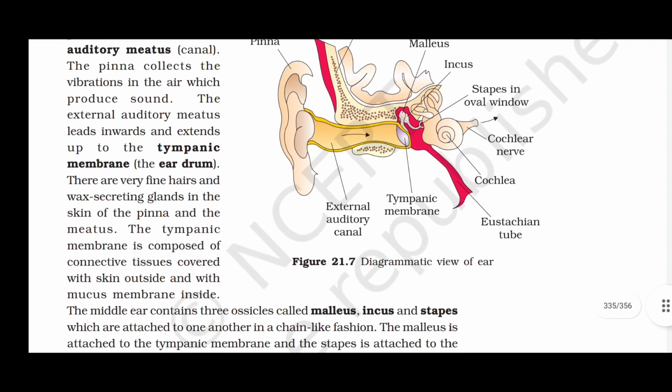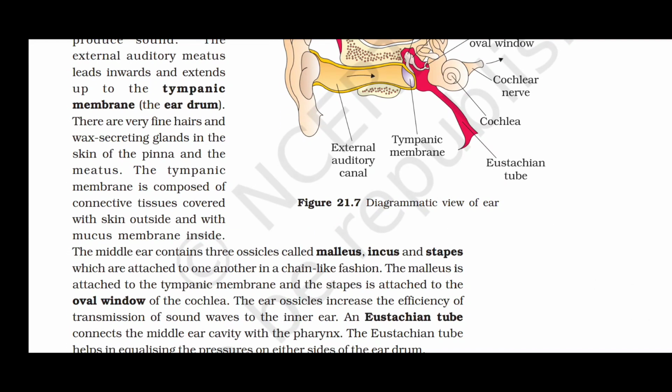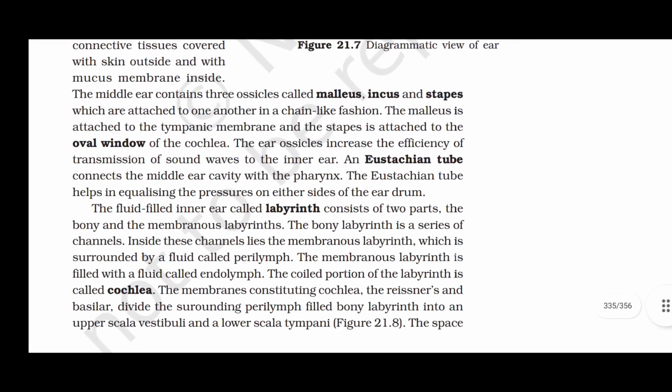There are very fine hairs and wax-secreting glands in the skin of the pinna and the meatus. The tympanic membrane is composed of connective tissues covered with skin outside and mucous membrane inside. The middle ear consists of three ossicles called malleus, incus, and stapes, which are attached to one another in a chain-like fashion. The malleus is attached to the tympanic membrane and the stapes is attached to the oval window of the cochlea. The ear ossicles increase the efficiency of transmission of sound waves to the inner ear.